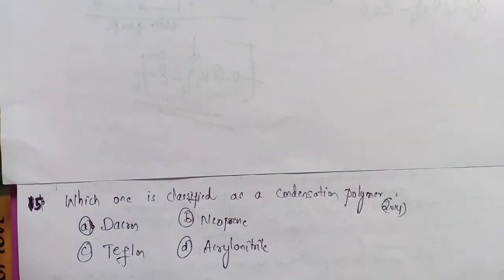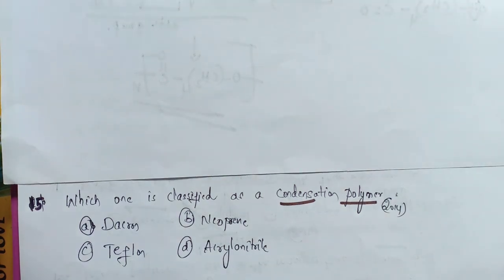Now the 15th question is, which one is classified as a condensation polymer? They have given the options Dacron, neoprene, Teflon and acrylonitrile. We already know what a condensation polymer is. Condensation polymers are formed by the repeated condensation of two different bifunctional or trifunctional monomers with the elimination of simple molecules like water, methyl alcohol or ammonia. They are asking which of these is classified as a condensation polymer. So here option A is the correct answer.